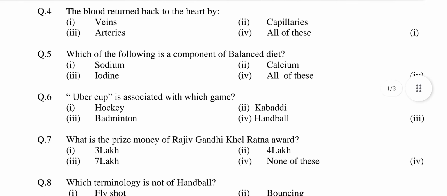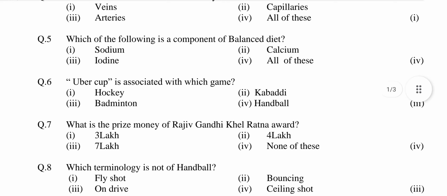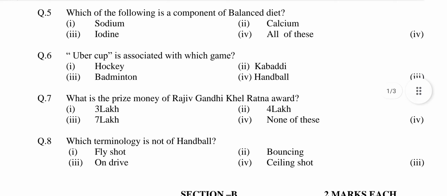Question number 4. The blood returned back to the heart by option first veins, second capillaries, third arteries, fourth all of these. Answer is option first veins. Question number 5. Which of the following is a component of balanced diet? Option first sodium, second calcium, third iodine, fourth all of these. Answer is option fourth all of these.